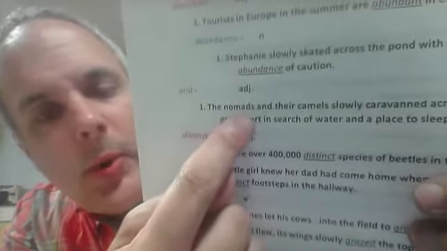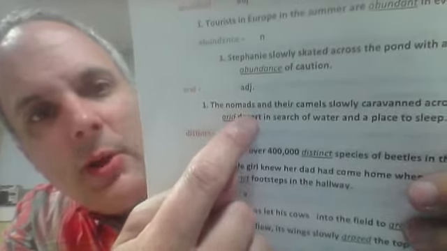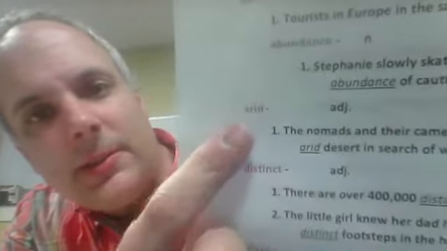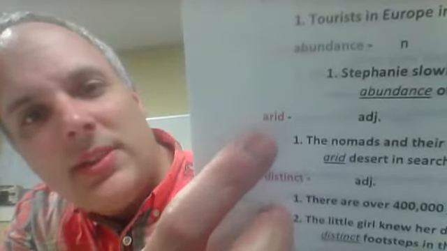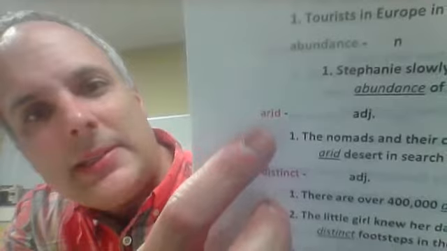Okay, so when we say this one, we usually say to sleep. So in search of water and a place to sleep. Okay, so caravan is a very special word for deserts. So you can look this one up. Caravan can be a noun or a verb. And nomads are people who walk all over the place. Maybe their house, they move their houses a lot. Okay, so this is arid. There's lots of very special animals that live in arid places.